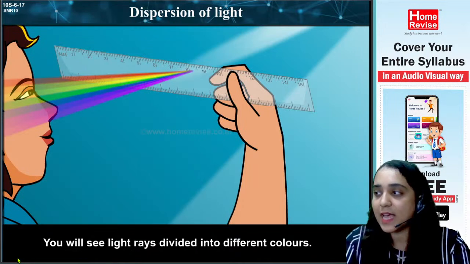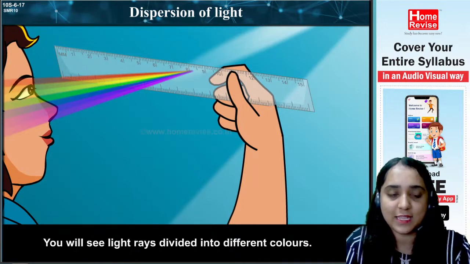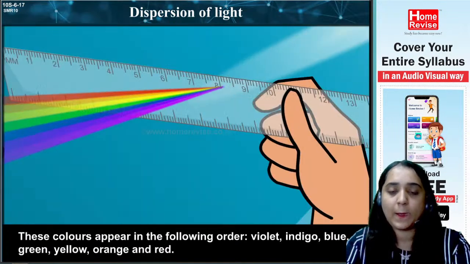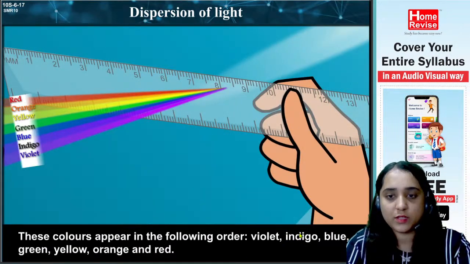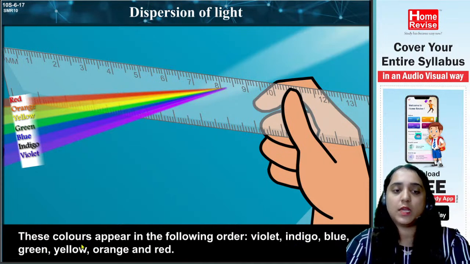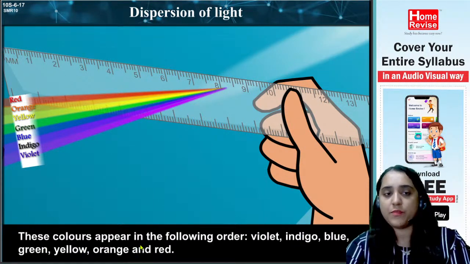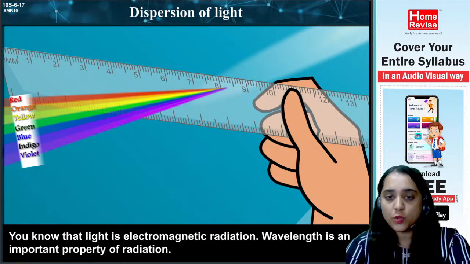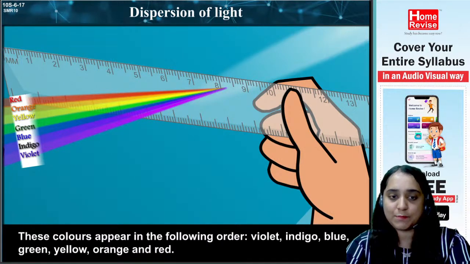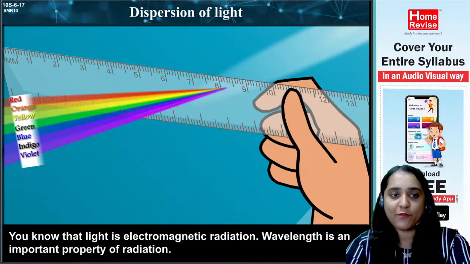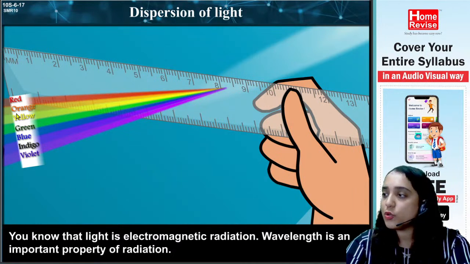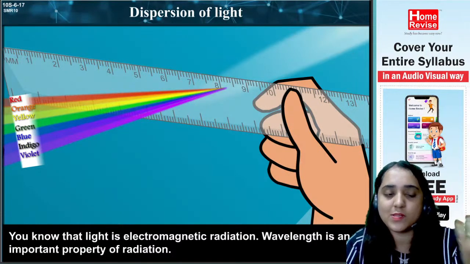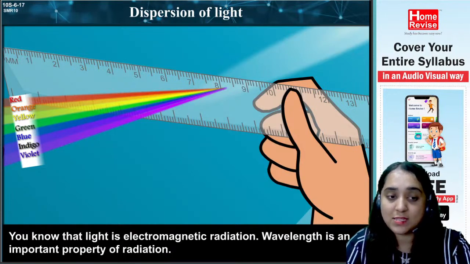So what exactly is it? I'm sure everybody has done this. These colors appear in the following order: violet, indigo, blue, green, yellow, orange, and red. You should know the formation and the proper sequence of these colors. So it is also called Vibgyor because you should know the exact sequence. Such kind of things can be asked in your exams also.